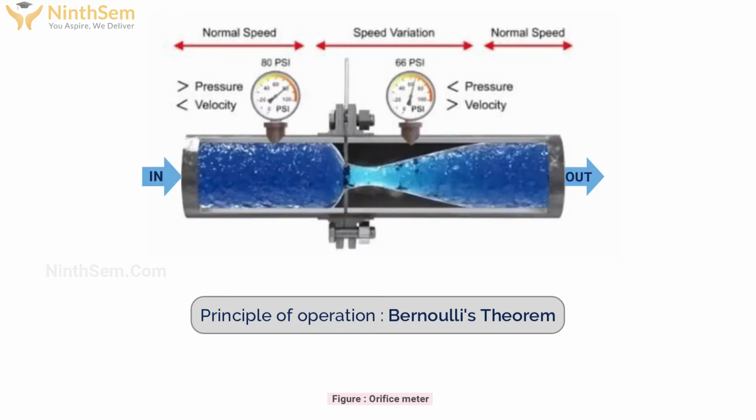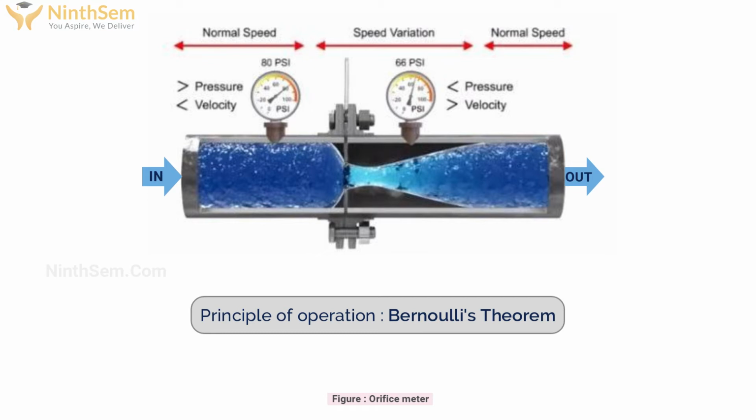As you can see at the inlet side, according to Bernoulli's theorem, the pressure is higher whereas velocity is less. You can see easily in the diagram. Here pressure shows at the input side 8 pounds per square inch gauge. At the output side, obviously the pressure will be lower but velocity will be higher. Here you can see the pressure shows 66 pounds per square inch gauge.